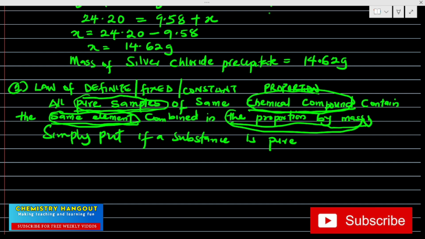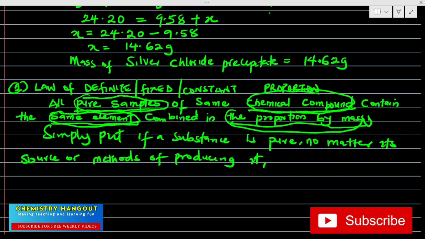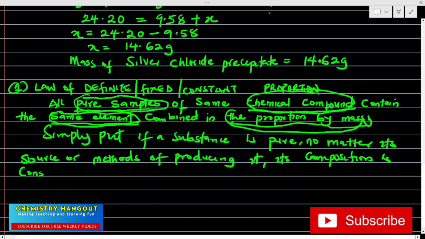If a substance is pure, no matter its source or methods of producing it, its composition is constant. That's the meaning of the law. That's what the law is saying, and I will explain.